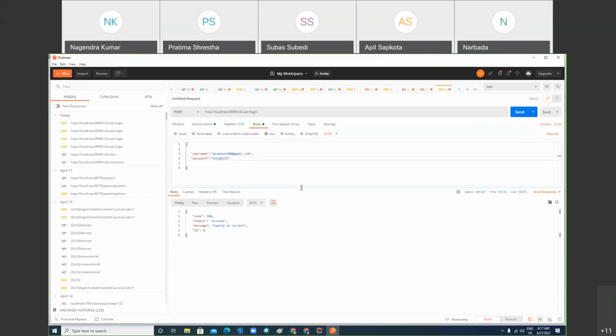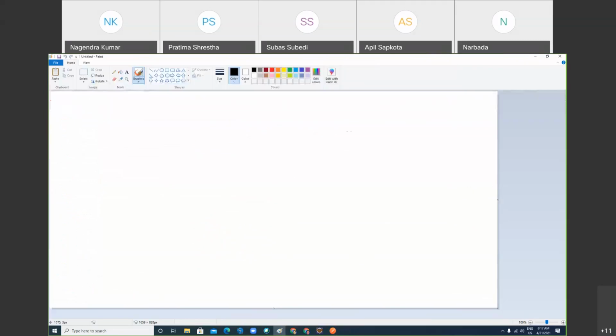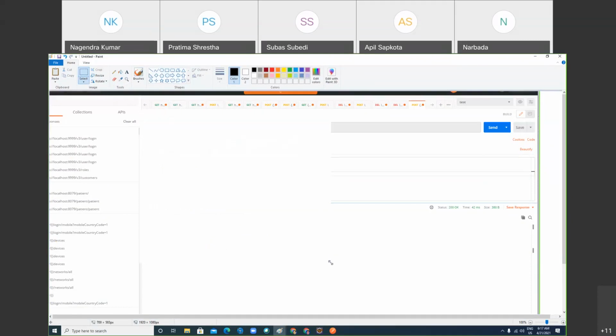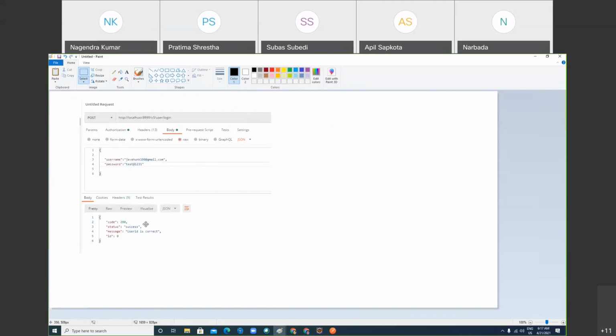So what you guys have to do is just correct it. When you hit it, if my username is incorrect, it should say user ID is incorrect. If password is incorrect, it should say password is incorrect. Got it, or you got confused? This is the first assignment you have to try.